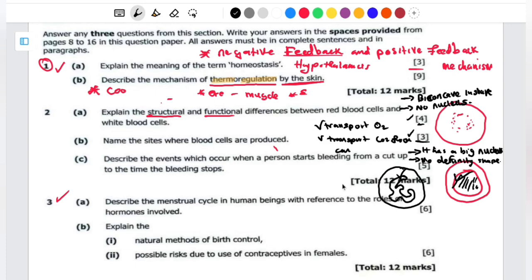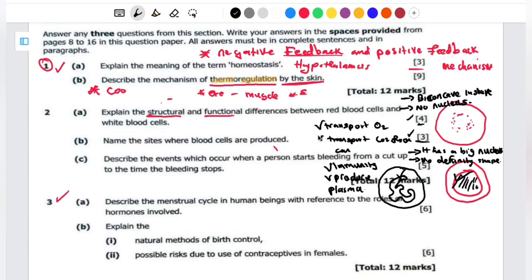Then when it comes to the white blood cells, they involve themselves in immunity. So those are the functional differences. Immunity or immune defense, in general, we can say. Apart from that, I can also include producing the antitoxins, which is also part of immunity. They also produce plasma, especially the lymphocyte. So these are the functional differences, because the red blood cells don't produce plasma.